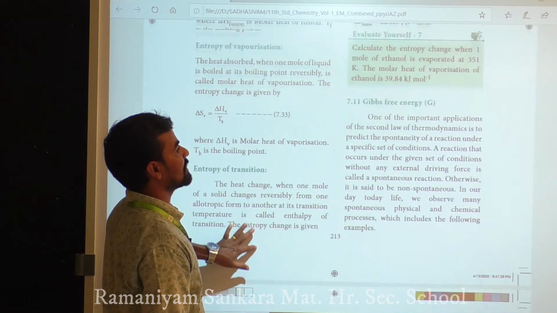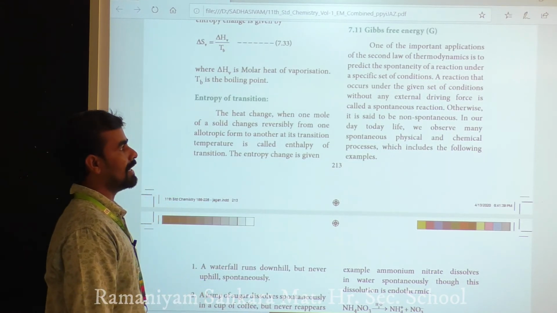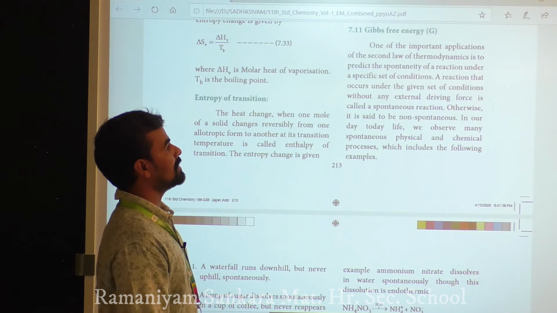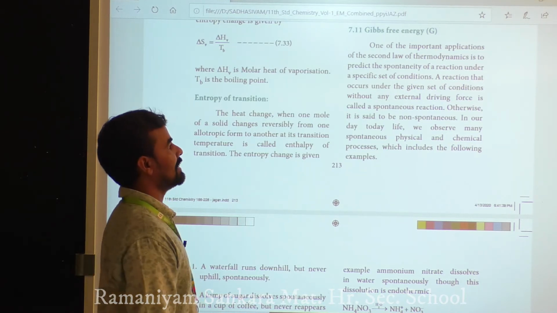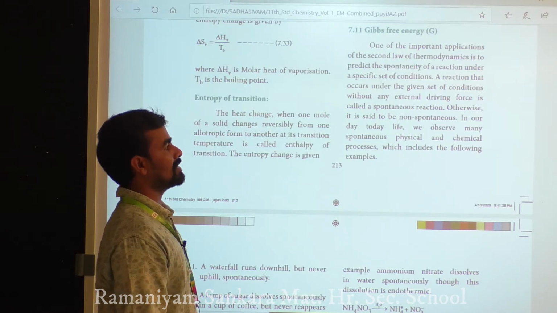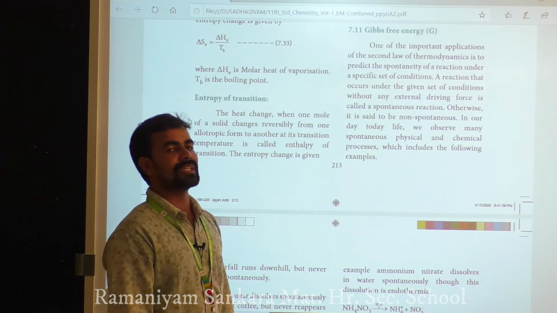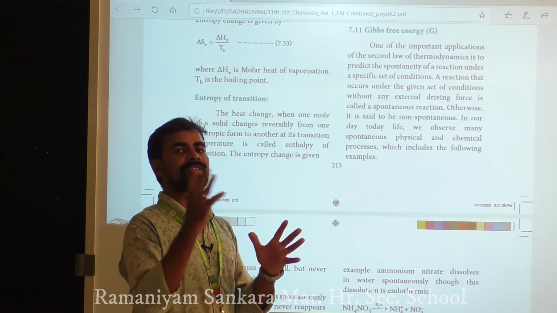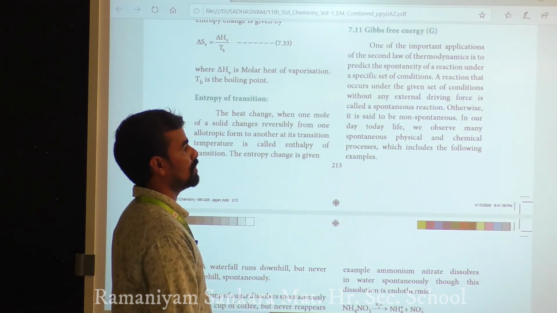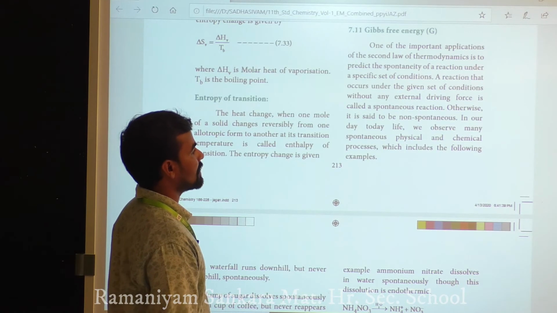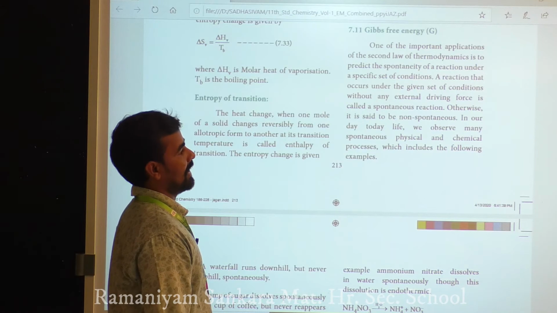Another topic is Gibbs free energy. One of the important applications of the second law of thermodynamics is to predict the spontaneity of reactions under a specific set of conditions. Reactions that occur under the given conditions without any external driving force are called spontaneous reactions. Otherwise, they are said to be non-spontaneous.